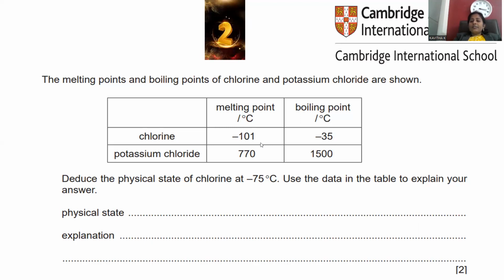The explanation: the melting point is minus 101, below minus 101 it is solid, above minus 35 it is gaseous, and in between minus 101 and minus 35 it is liquid. Minus 75 lies in between, so it is liquid. This is the proper explanation.